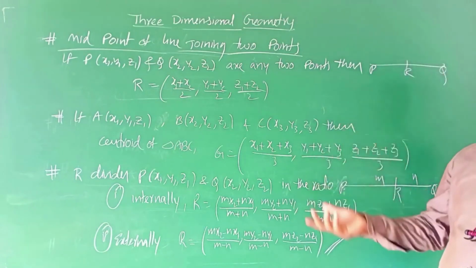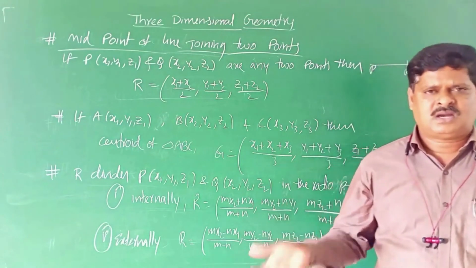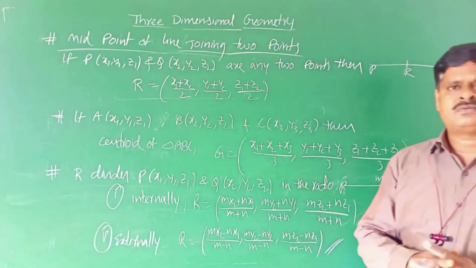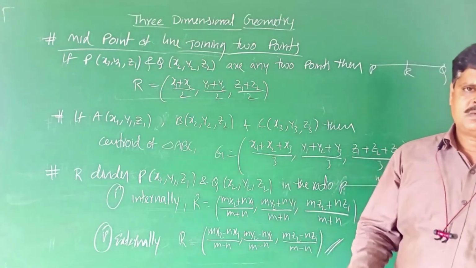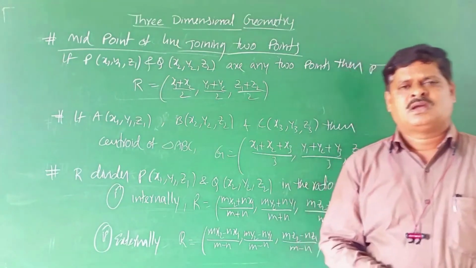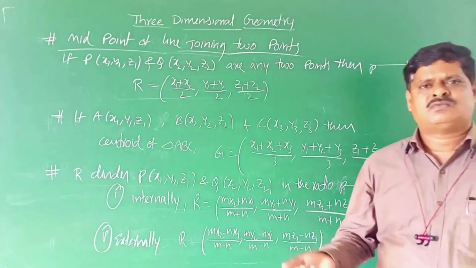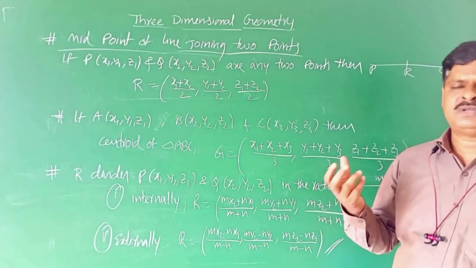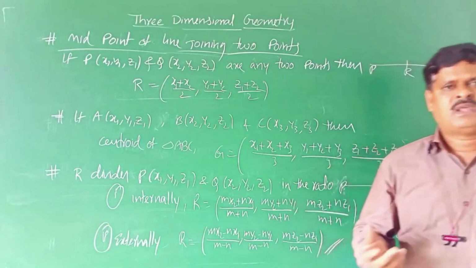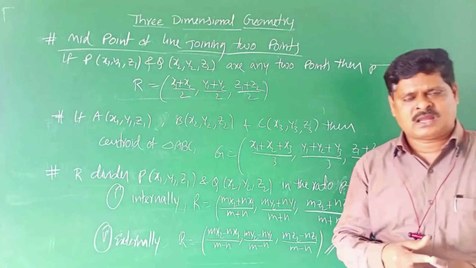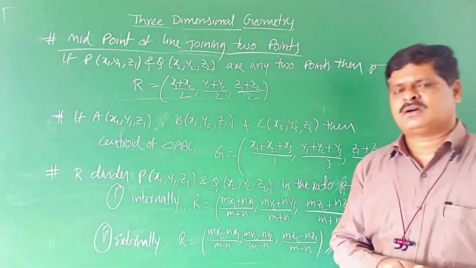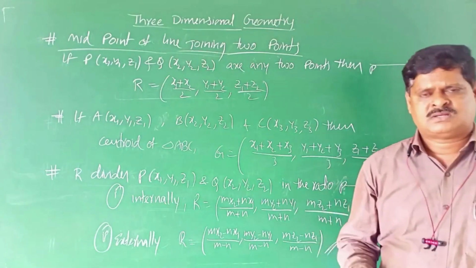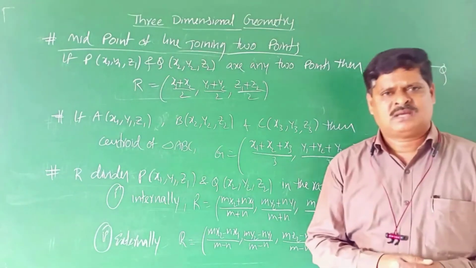This year you know about DRs, direction ratios. What is meant by direction ratios? Direction ratios of a line are numbers proportional to its direction. What is meant by direction cosines? If a directed line or vector makes directed angles alpha, beta, gamma with the positive x, y, z axes, then the cosines of these angles, cos alpha, cos beta, cos gamma, are called direction cosines, also denoted by l, m, n.